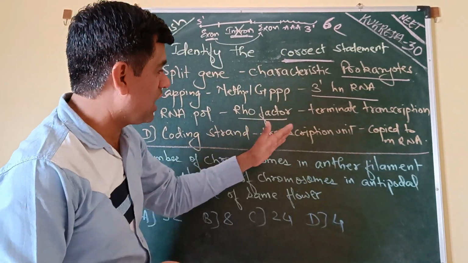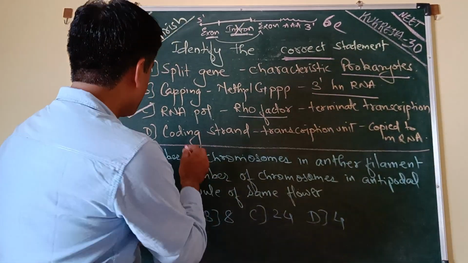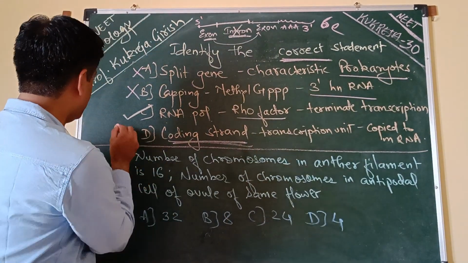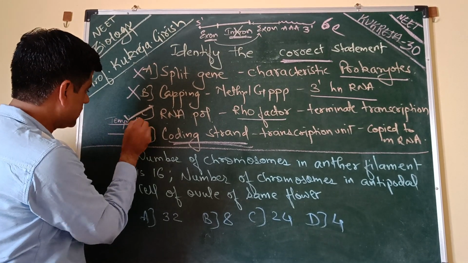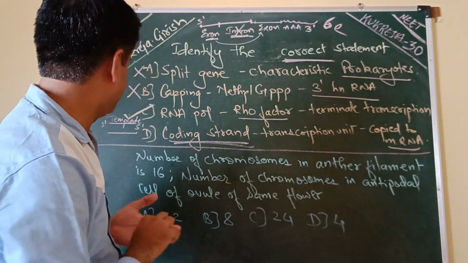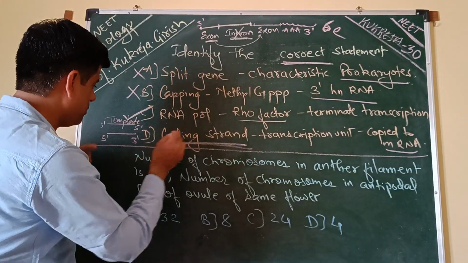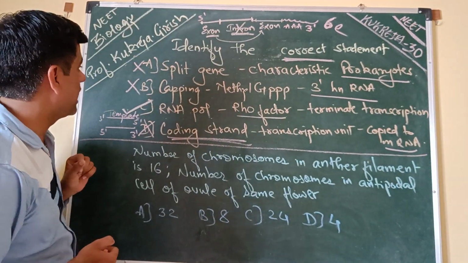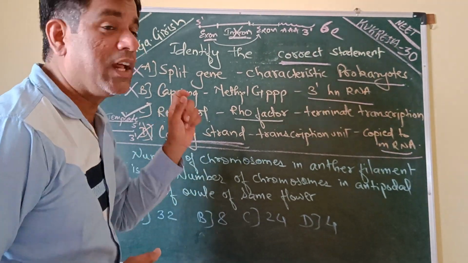The coding strand of the transcription unit is the one that is copied to mRNA. We know that, unfortunately, the coding strand does not code anything. Though we label all the things related to the coding strand, out of the two strands of DNA, the template strand, running from 3' to 5', is copied to mRNA. The coding strand of DNA, which is running from 5' to 3', does not code for mRNA. So the right statement here is that RNA polymerase uses rho factor for termination of transcription.